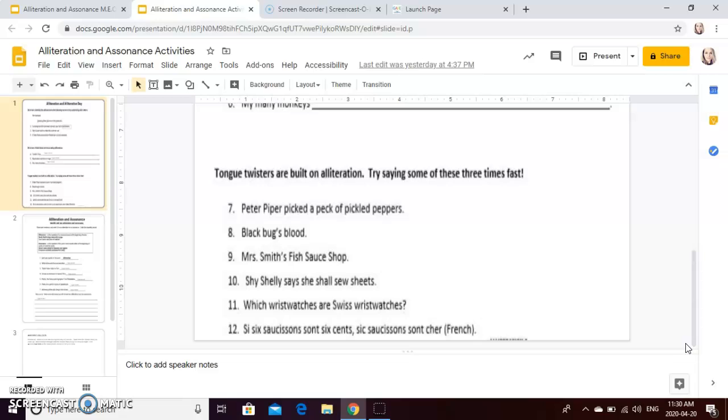Part 3 is just some tongue twisters that you can try. As we talked about in previous slides when we discussed alliteration, I did say that a really good example of alliteration is tongue twisters, because that's what they basically are. So you can try some of those 3 times fast.